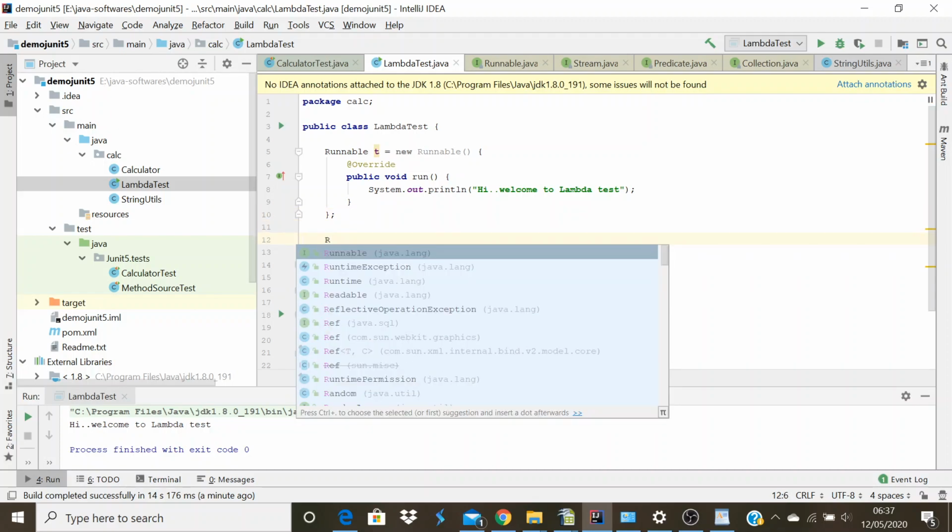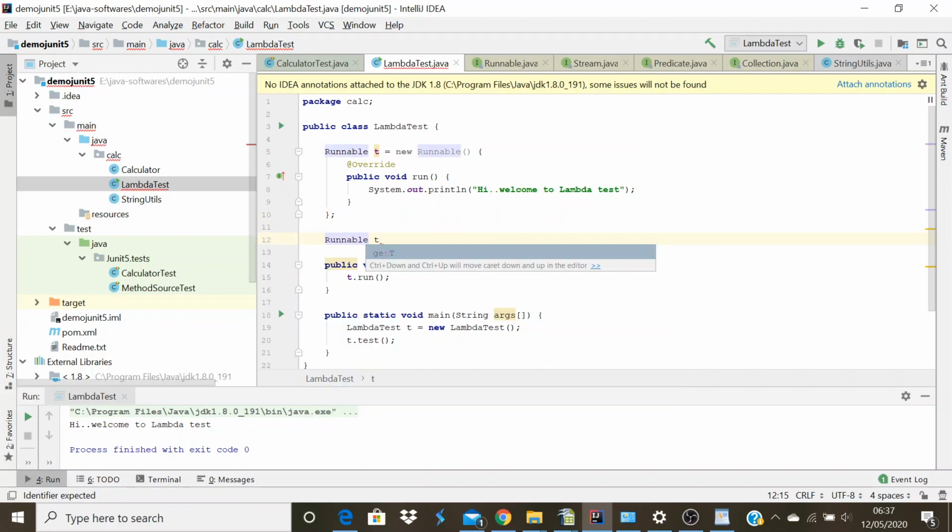So I will create another instance for Runnable, t1. Instead of using this boilerplate code, I will just use a lambda expression now.